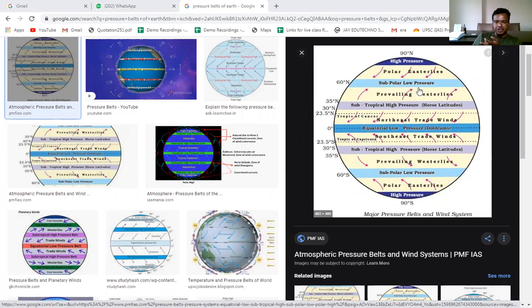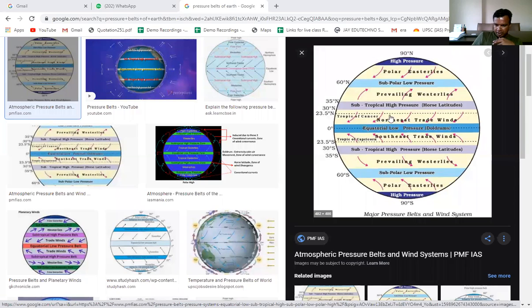They are taking a right direction here, and here they are taking a left direction. Here also they are taking a right direction. But here they are westerlies and here they are easterlies. So the winds from the subtropical high pressure belt to the subpolar low pressure belt, in both the south and the north hemisphere, are called westerlies. These other winds may act as easterlies or westerlies depending upon whether the sun is moving towards the north or the south. But at the polar region they are continuously easterlies.